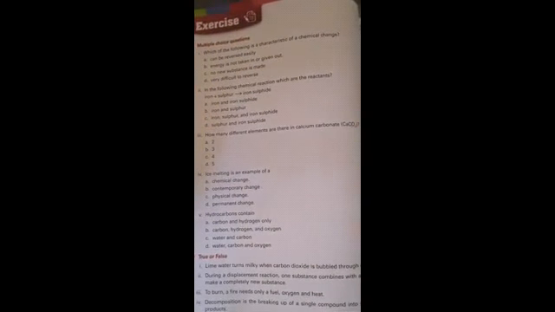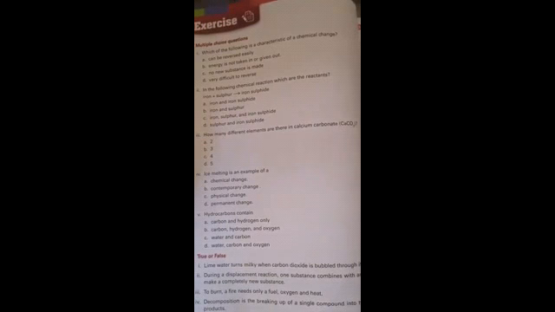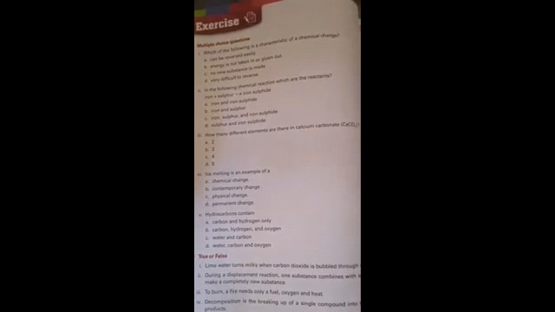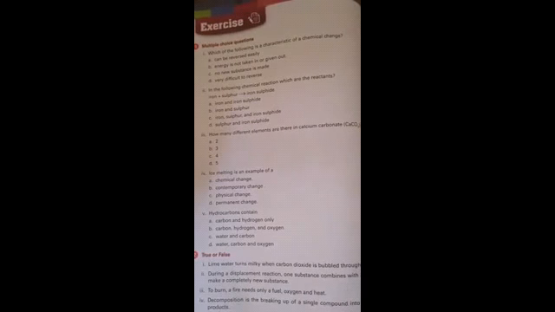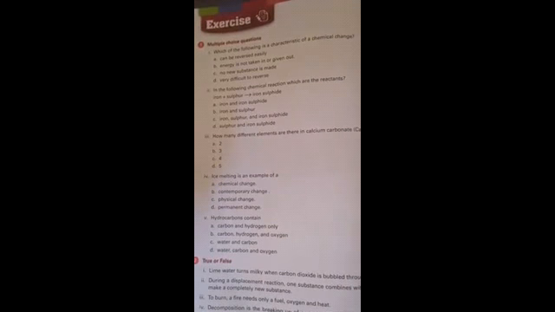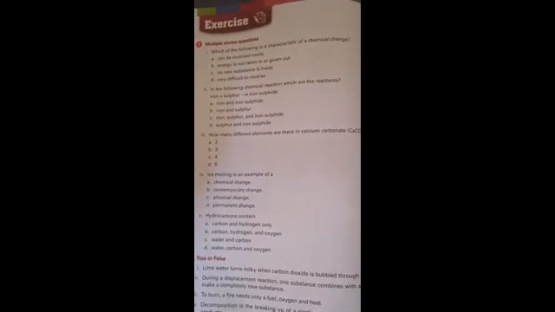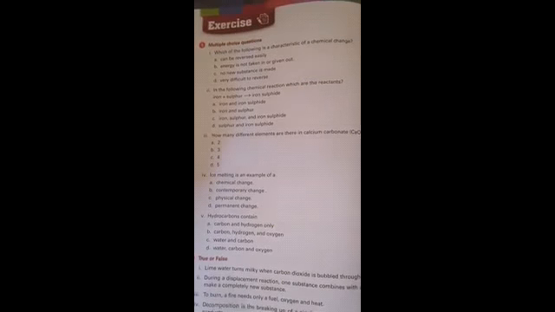Second statement, in the following chemical reaction, what are the reactants? Iron plus sulfur, arrow iron sulfide. Option A, iron sulfide. B, iron and sulfur. C, iron, sulfur and iron sulfide. D, sulfur and iron sulfide. The correct option is B, iron and sulfur.